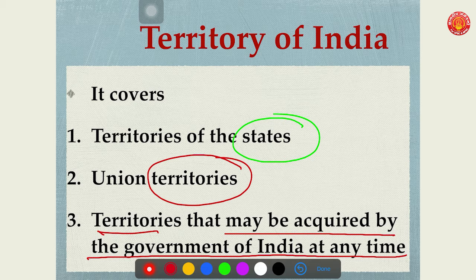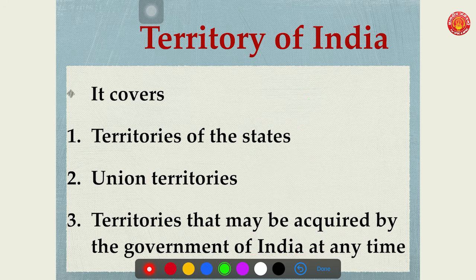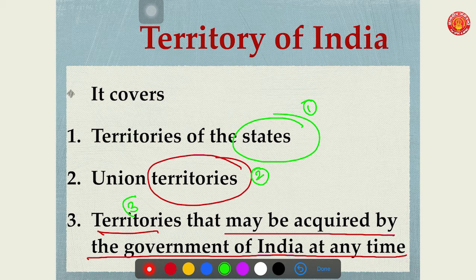So I repeat once again, territory of India covers three important dimensions. First, it covers territories of the states. Second, it covers union territories. And third, it covers the territories that may be acquired by the government of India from time to time. So this is the definition of territory of India.